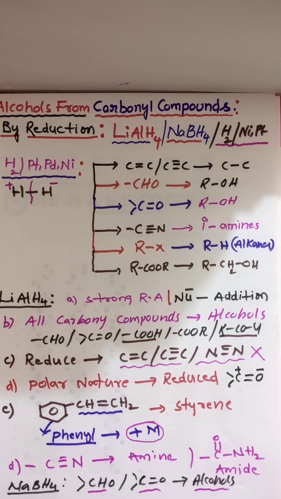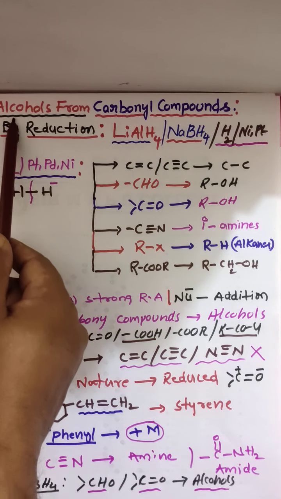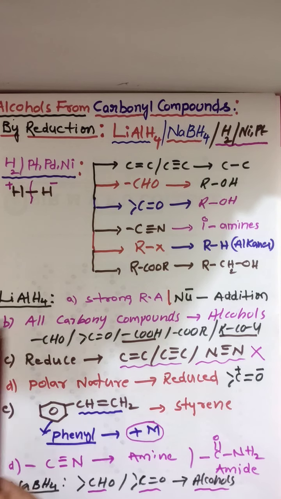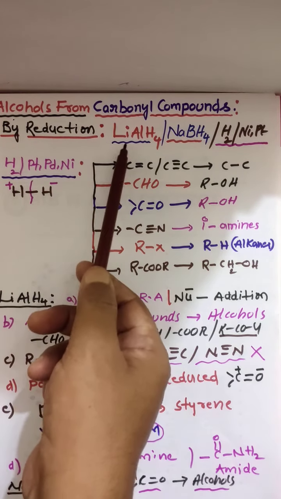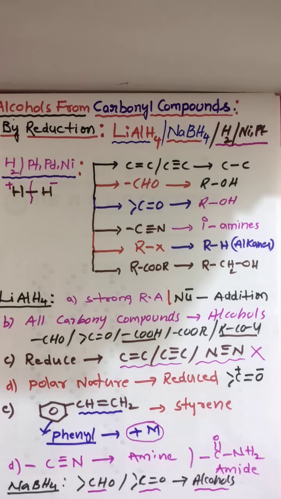If you want, make a screenshot also, then it is easy. Clear? These are very important for converting carbonyl compounds to alcohols by reduction: lithium aluminum hydride, sodium borohydride and hydrogen. It will be helpful for your NEET, JEE and CET purpose. Please concentrate. Be safe at home. Thank you.